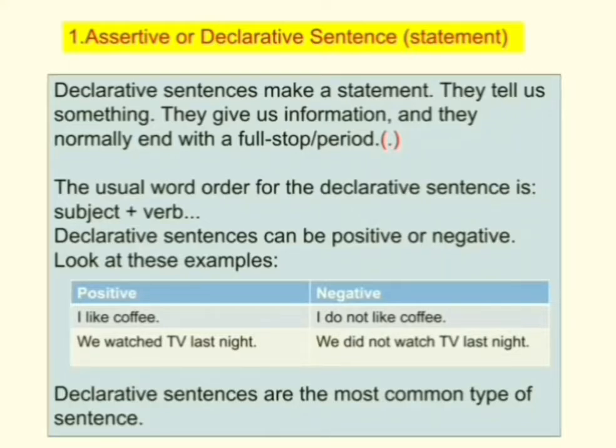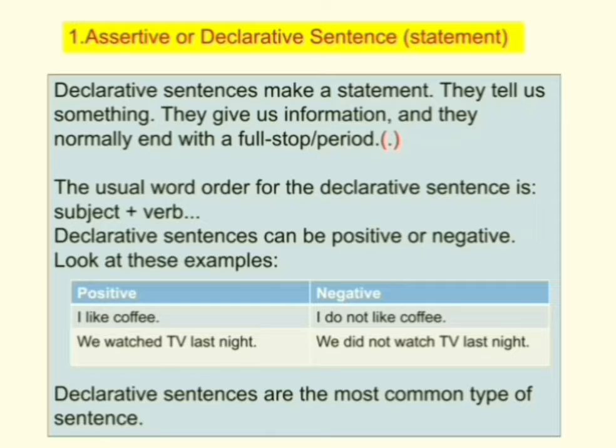Let us see the first one, assertive or declarative sentence. An assertive sentence is also known as a declarative sentence. Declarative sentences make a statement, they tell us something, they give us information, and they normally end with a full stop or period. So any kind of statements come under declarative sentence. The usual word order for the declarative sentence is subject plus verb.